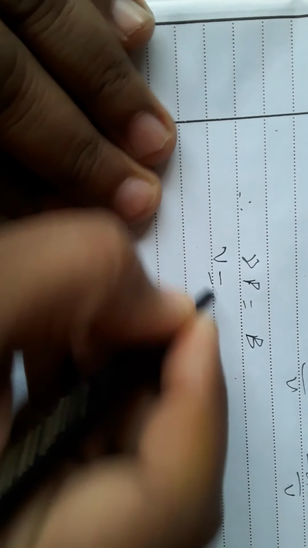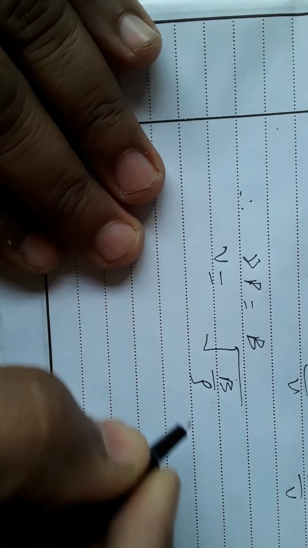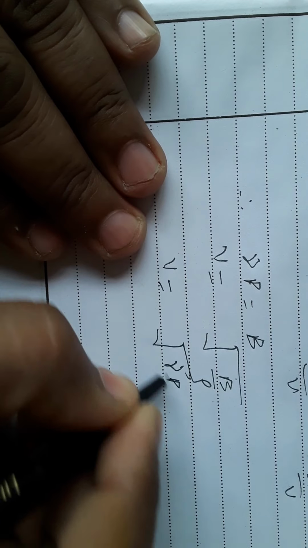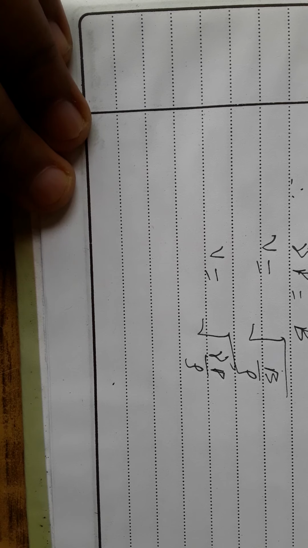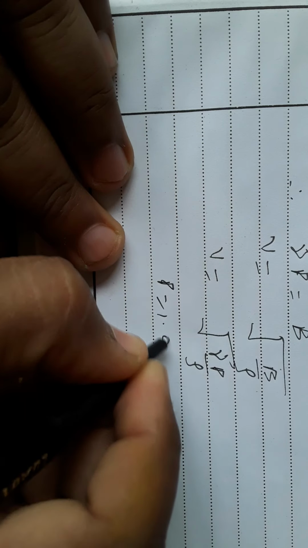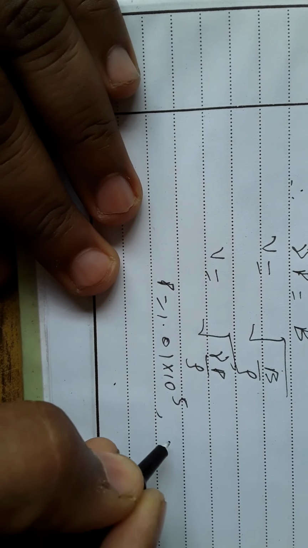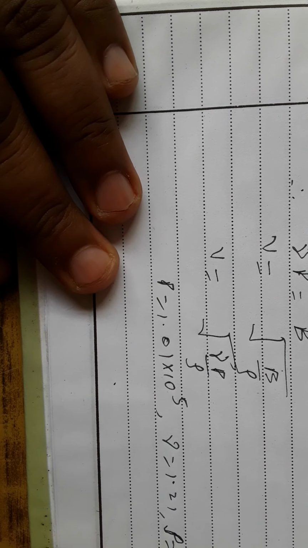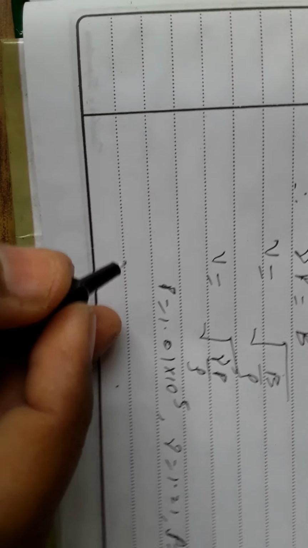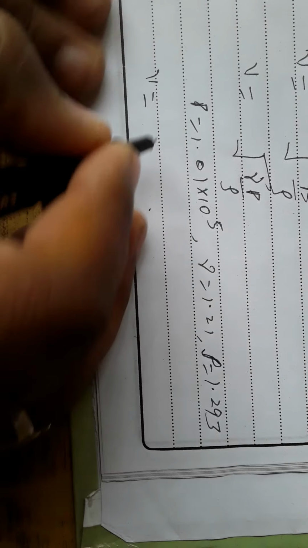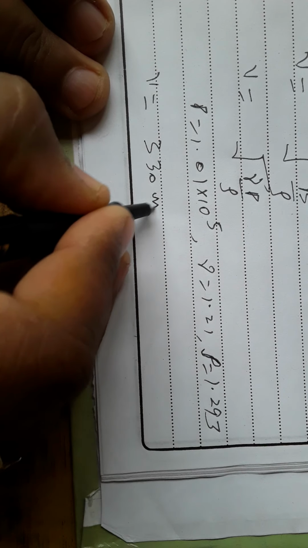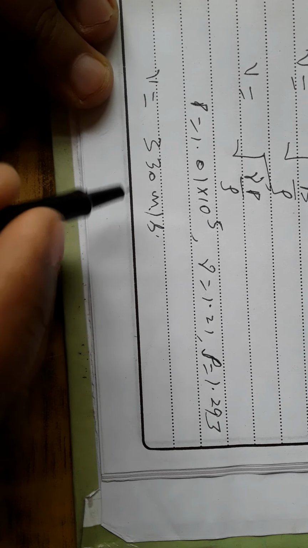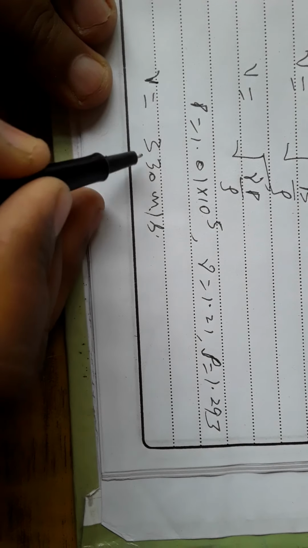We know the velocity of sound is given by v is equal to root B by rho, and from this equation we can write root gamma P by rho. By putting all values, P is equal to 1.01 into 10 power 5, gamma is 1.41, rho is the density of air 1.293. So we get velocity equal to 330 meter per second, which matches the value found experimentally. So the velocity of sound is 330 meter per second.